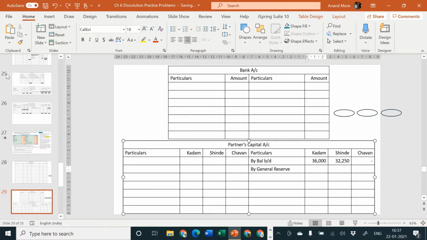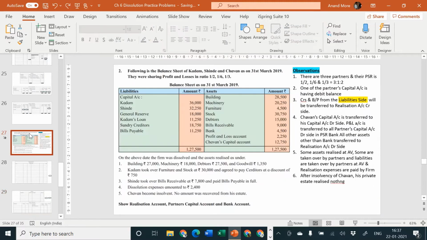18,000 rupees. 18,000 rupees are to be divided as 3:1:2. So 18,000 divided by 6 into 3, that goes to how much? 9,000.